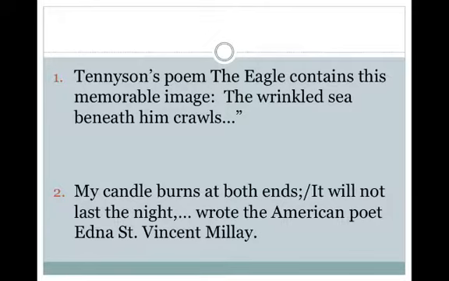Number 2. My candle burns at both ends. It will not last the night, wrote the American poet Edna St. Vincent Millay. We need to put quotation marks at the beginning of this quotation before the word my, and then right after the end. And just a side note, that slash mark just indicates these are two separate lines, so it would be on another line.